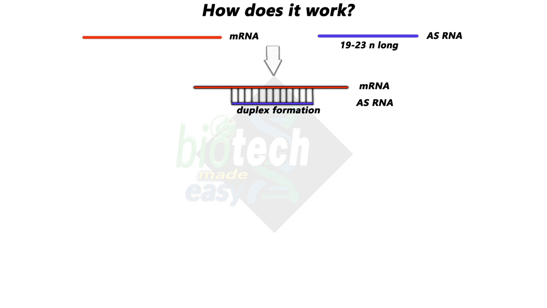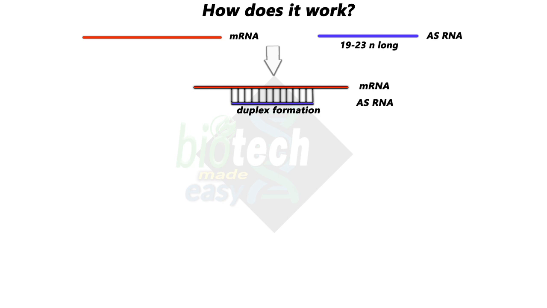You already know that messenger RNA is single-stranded and normally doesn't form a duplex. But here it has happened. So the translation is blocked because in double-stranded form, messenger RNA cannot form protein.